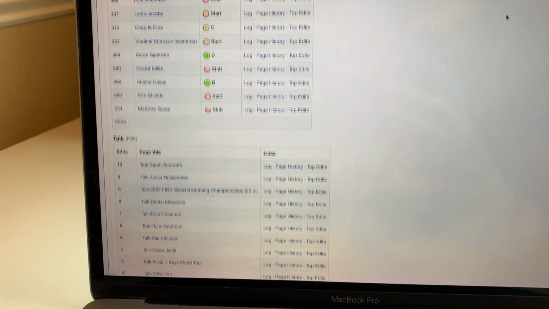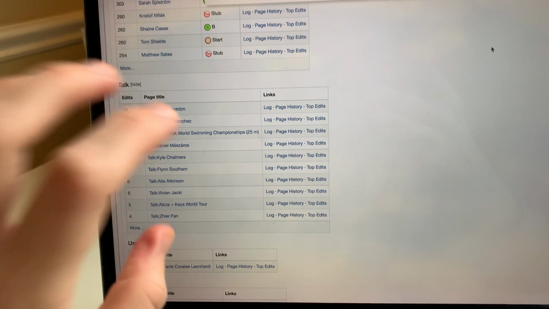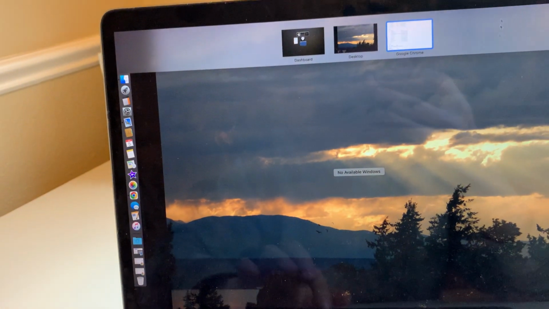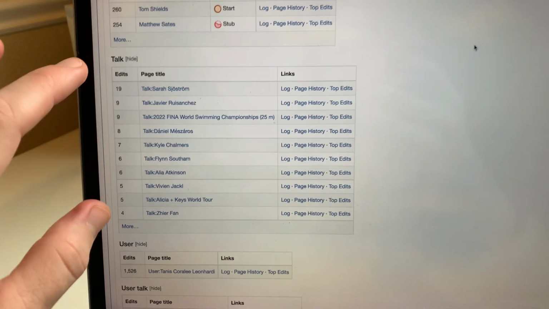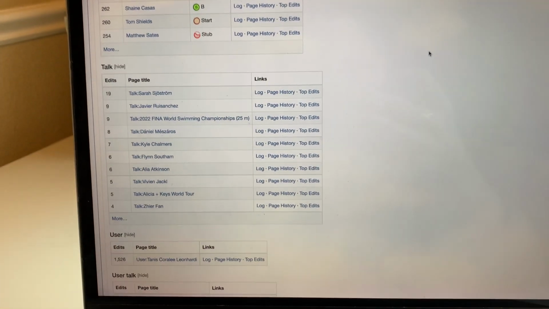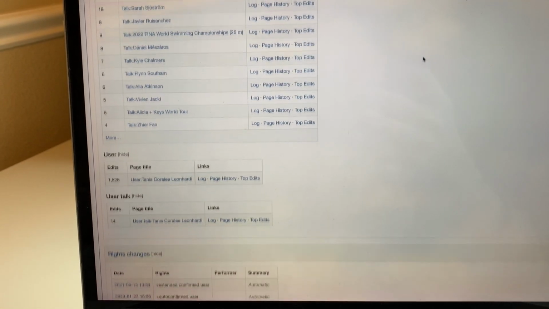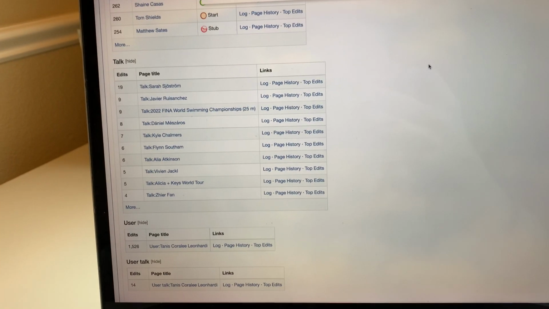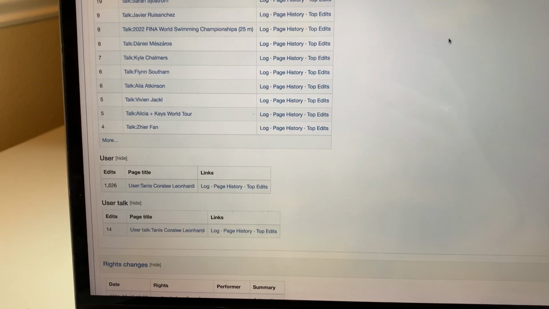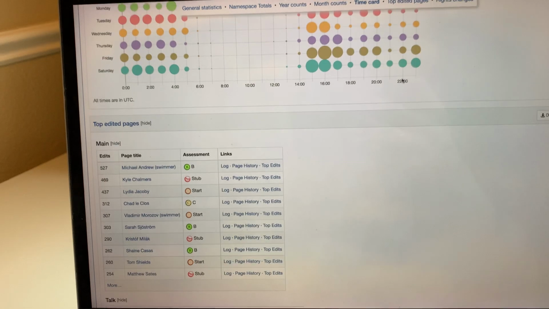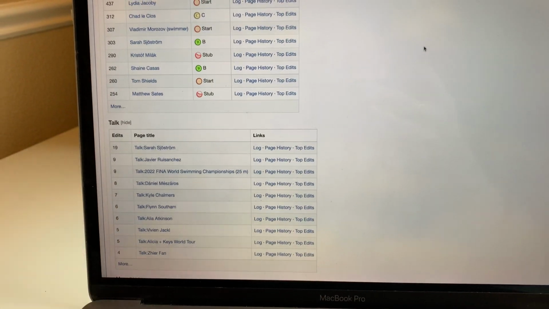And then talk pages, I actually started editing talk pages this year. So, for the most part, this is new, for 2022. And then my user page, I made a bunch of edits too. In my user talk page, I made like 8 edits too. So it was a big year. I'm still editing talk pages.